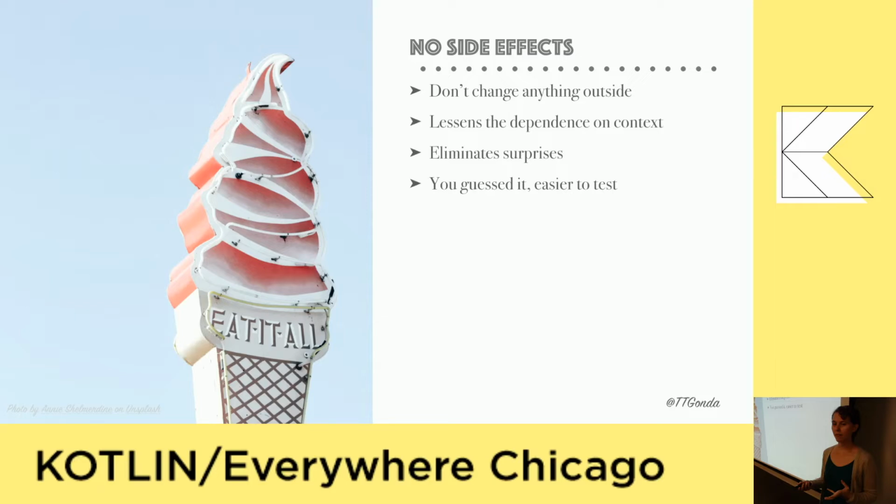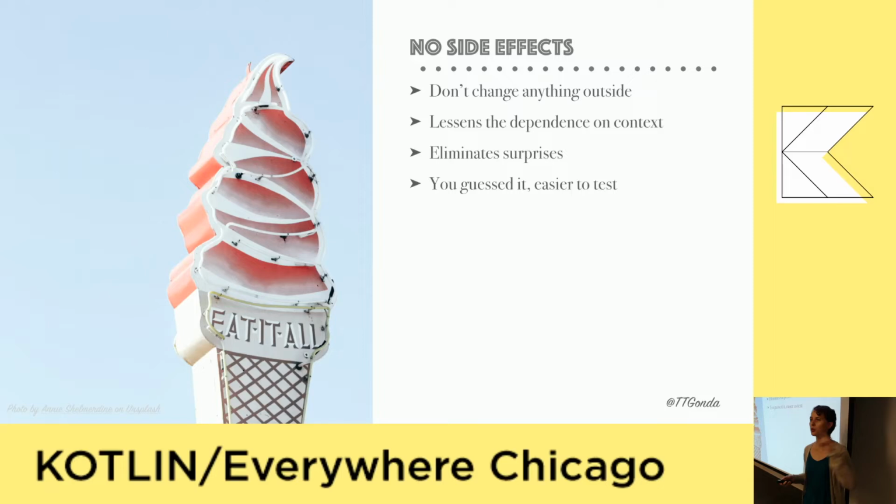Having side effects in your code can make it harder to read and harder to understand. If there's information outside of the function that you need to understand in order to understand the function itself, you might be reading through the function, hopping to another part of the file to understand what this variable is and hopping back. If everything's contained in the function, relying just on the inputs to determine the outputs, it can be made easier to read. So let's picture our milkshake function.